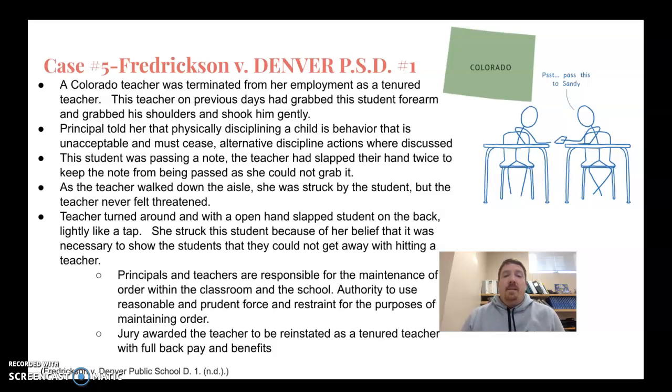The student was passing a note. The teacher had slapped their hand twice to keep the note from being passed, as she could not grab it. As the teacher walked down the aisle, she had been struck by the student, but the teacher never felt threatened. The teacher turned around with an open hand and slapped the student on the back lightly, like a tap. She struck the student because of her belief that this was necessary to show the students that they could not get away with hitting a teacher.